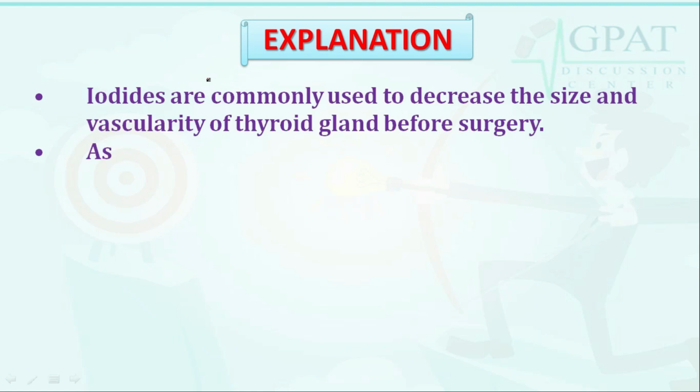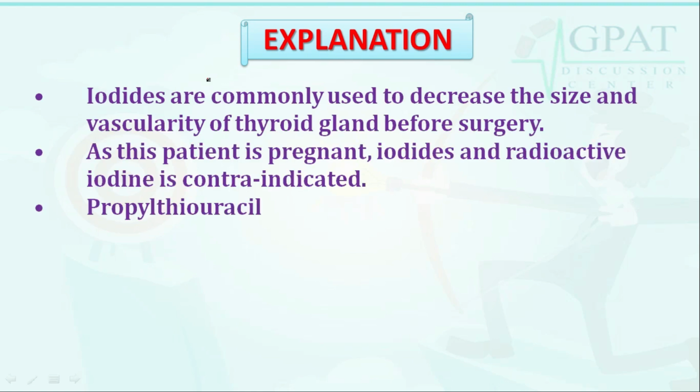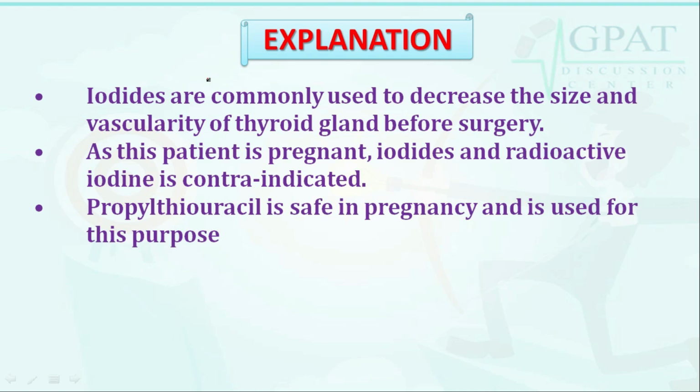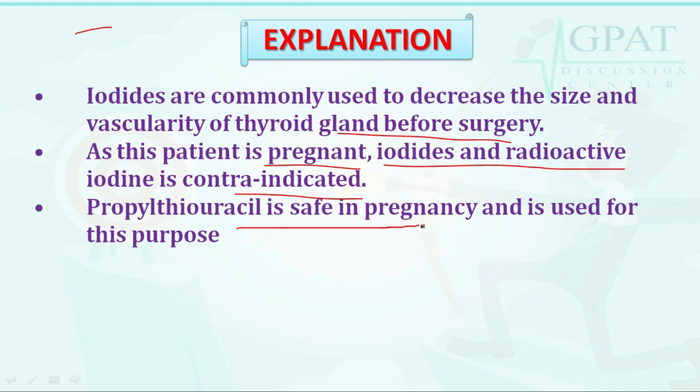Let's discuss with the help of explanation that iodides are most commonly used to decrease the size and vascularity of the thyroid gland before surgery. Whereas if the patient is pregnant, iodides and radioactive iodine are contraindicated, where propylthiouracil is safe in pregnancy and used for this purpose.